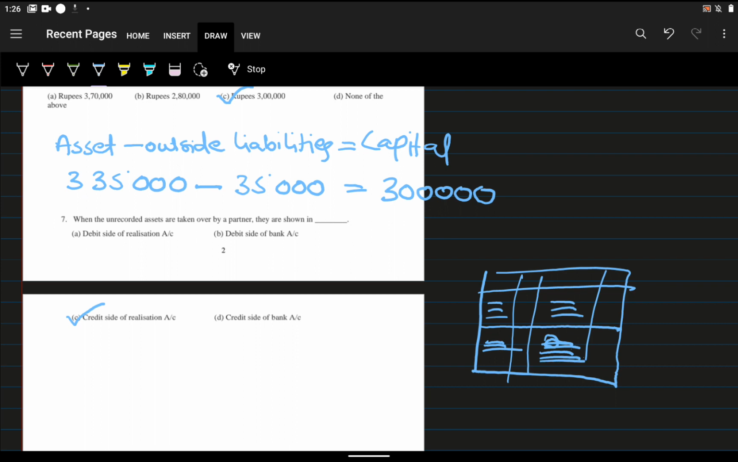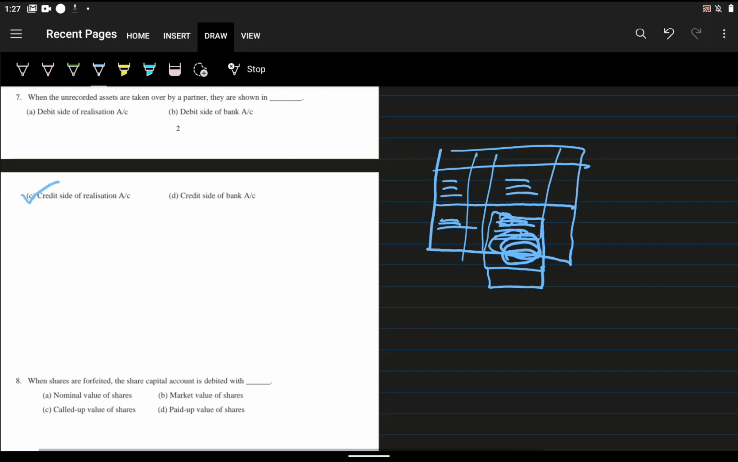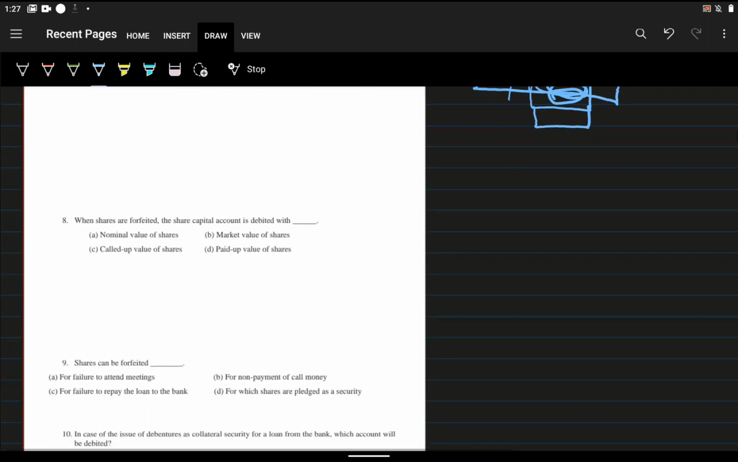So what is the question? When unrecorded assets are taken over by a partner, they are shown in the credit side of realization account. I told you any realization amount we will write here, and the unrecorded asset amount also we will write in the credit side. So credit side of realization account.